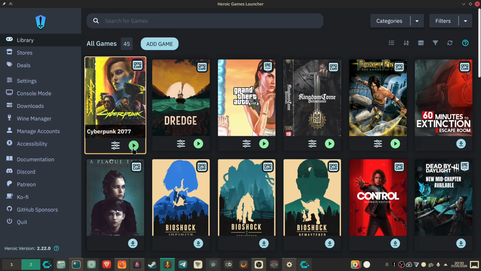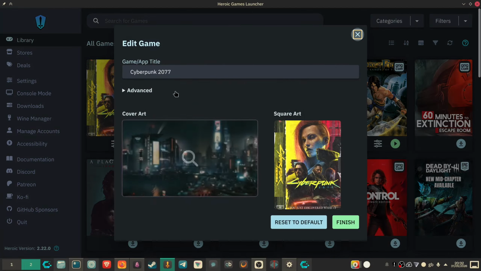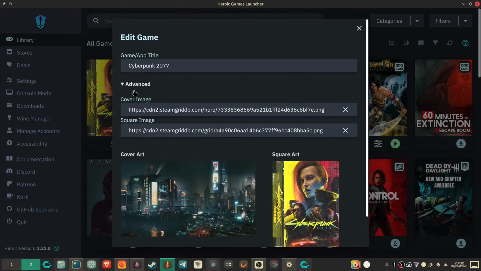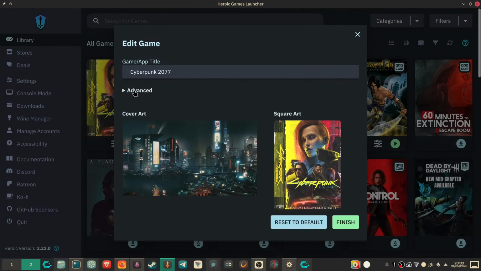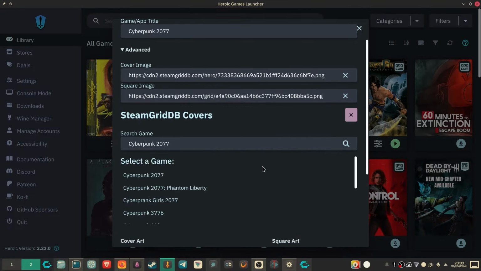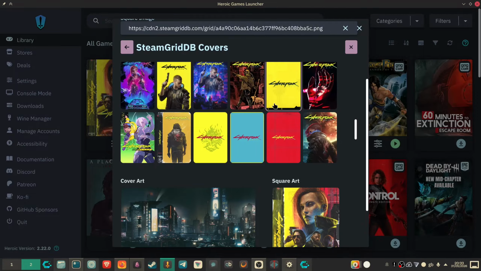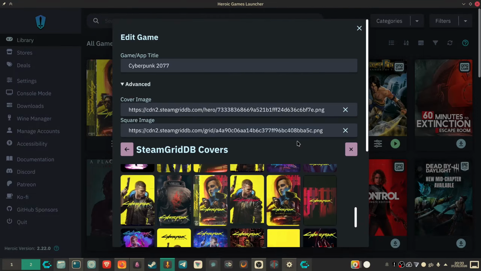Now if you want to run the game, you just click on the run icon here. That's it, and your game should launch. Now, a new feature that was introduced in Heroic is you're able to change the cover art of your game. So for example, if I click here and click edit game and go to the advanced tab here, I can see that it's using the Steam grid pictures. If I click on Cyberpunk 2077, I can choose within the app different kinds of grid covers, which is amazing.